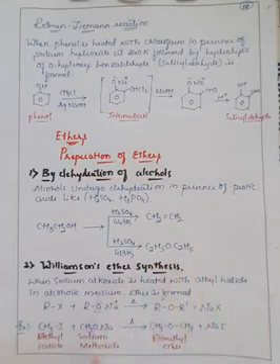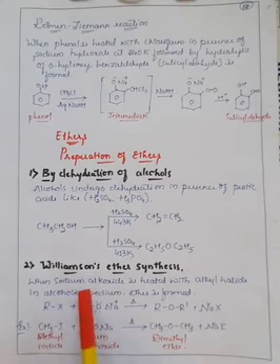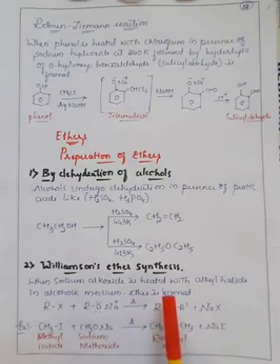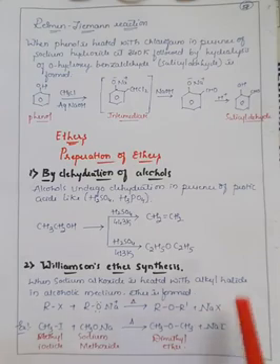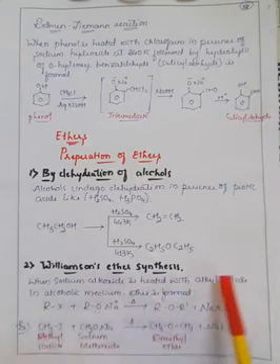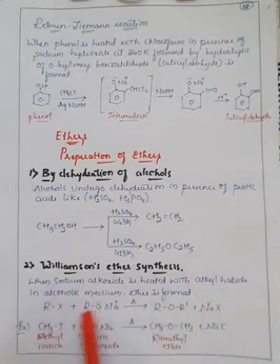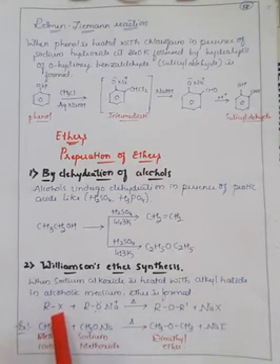Second one, Williamson's ether synthesis, right? Williamson is the name of the scientist. In the case of Williamson ether synthesis, what happens? Whenever sodium alkoxide is heated with alkyl halide in alcoholic medium, the ether can be prepared. If you observe here, there is an alkyl group which is bonded with the halogen atom.